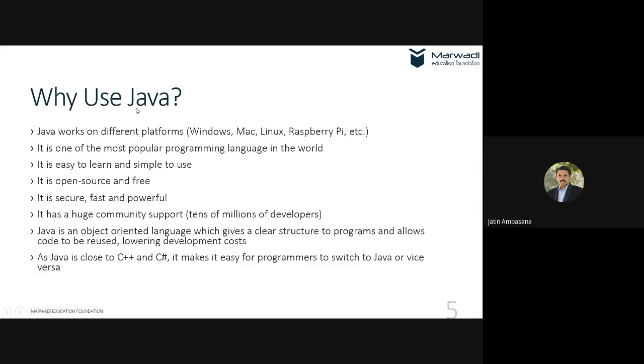Now the question is, why use Java? Basically it works on different platforms. It is platform independent, that we have already seen, right? We have already seen how the platform independent nature of Java is executed, how we use that nature, in previous lectures. It can run on Windows, Mac, Linux, or even IoT based machines.